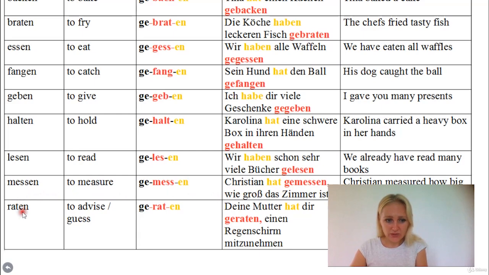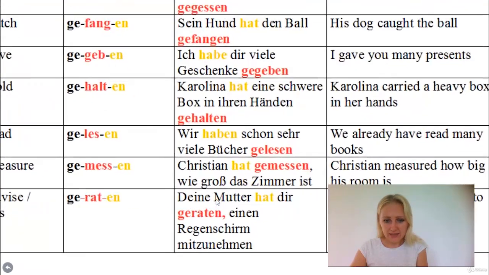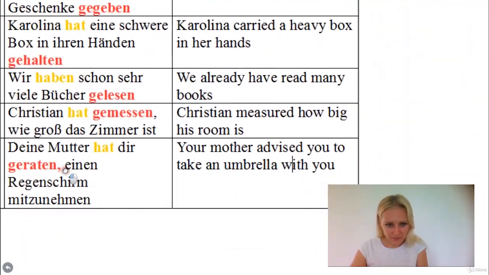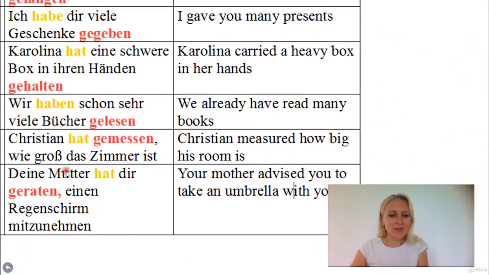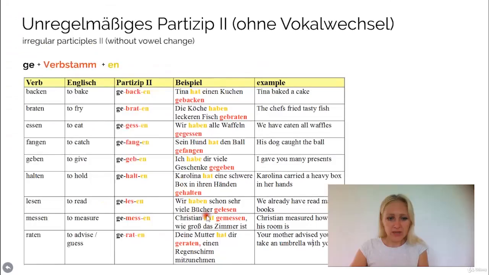Raten means to advise or to guess. Geraten, deine Mutter hat dir geraten, einen Regenschirm mitzunehmen. Your mother advised you to take an umbrella with you. Okay, so here, jemandem etwas raten, to whomever you advise something needs to be put in the dative. That's why here it's dir, because she advised it to you, so you don't say du, but you say dir. Okay, because jemandem etwas raten, to advise something to somebody, it's a dative verb.